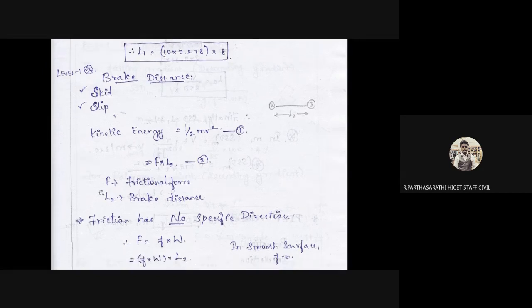So force into L2: the force on the vehicle into the lagging distance L2, that is equal to the work done. L2 is from point 2 to 3, and 1 to 2 is called L1. So F is called the frictional force. What is the frictional force? A force is a load directly applied on an object, and the frictional force is the force transferred from the surface to the member.